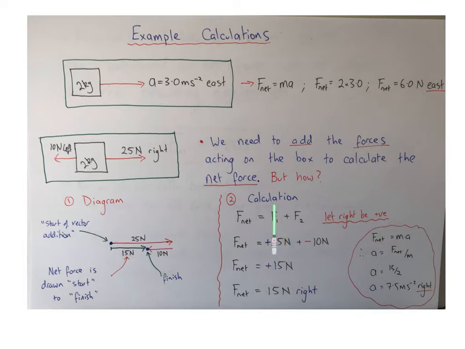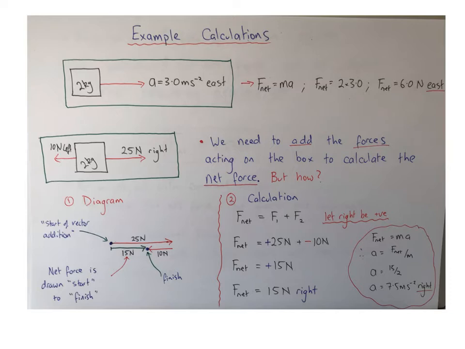Then when I add in force 1, that's my plus 25 Newton force, plus because it's to the right. And then F2 was my 10 Newton force, and because that's acting to the left, it's negative. Now I can add these together and I get plus 15 newtons, but it's always a good idea to return to the actual direction in the question. So here the positive means to the right, so I have a net force of 15 newtons right.